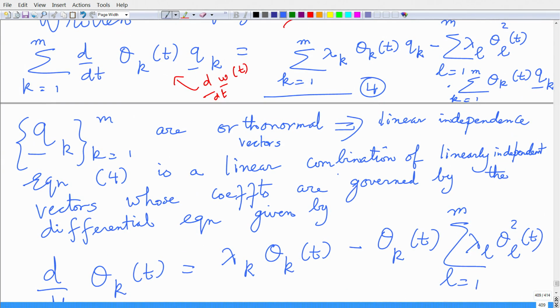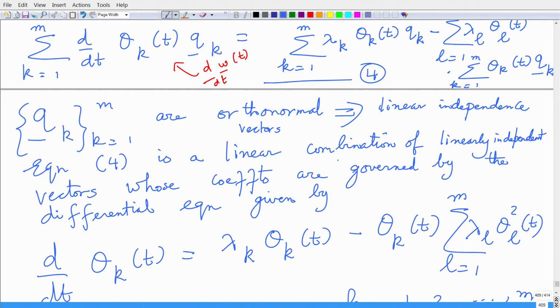So, I can just equate the coefficients sticking before q k the way it is, but this detail, though it seems straightforward, stems from the fact that the q k's are orthonormal vectors, which implies they are linearly independent, and then because of this linear independence, you can say that the coefficients in a rearranged form have to be 0, and that boils down to this differential equation, right, which is non-linear, sort of very straightforward here.